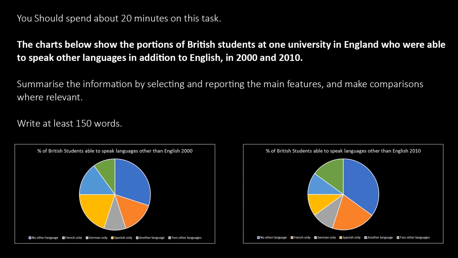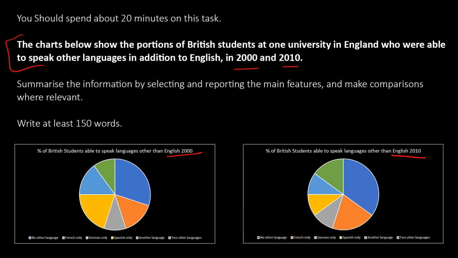You might get a single pie chart. Generally you get two. The chart below shows the portion of British students at one university in England who were able to speak other languages in addition to English in 2000 as well as 2010. We have 2000 here and 2010 here. That means two pie charts are separate. They have different information. All you have to do is gain that information from the image plus the question.